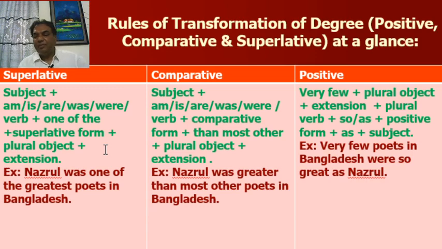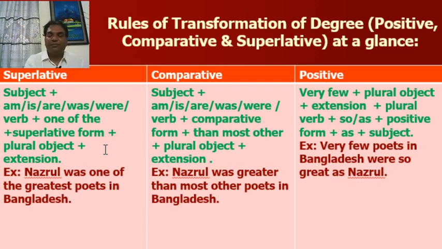And in case of positive degree, you have to start with very few. But after very few, you have to write plural object. After that extension, after that plural verb. Rest part are unsensed. Look at the example. Superlative degree. Nazrul was one of the greatest poets in Bangladesh. One of the greatest poets. I have written poets because after one of the noun will be in plural form.